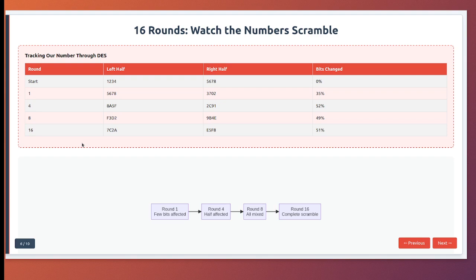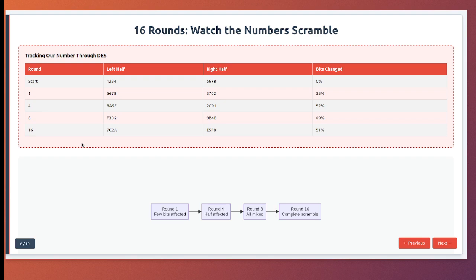We start by splitting the data into a left component of 1234 and a right component of 5678. In round 1, using our first subkey, the F function might transform 5678 into 2345. XORing with 1234 gives us new values. After just one round, we have left equals 5678, and right equals 3579. Watch what happens as we continue.